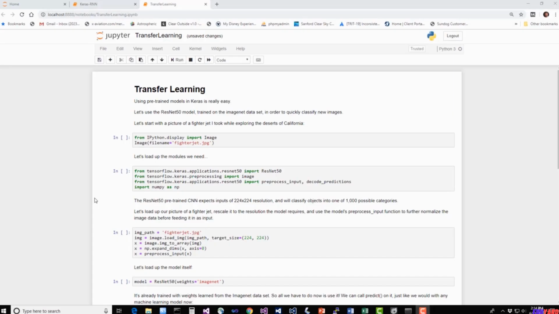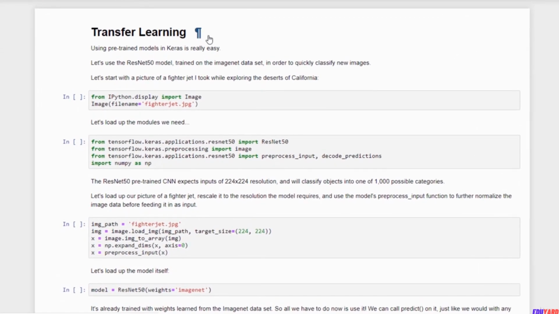So let's dive into transfer learning. Open up the transfer learning notebook in your course materials and you should see this, and you will soon see just how crazy easy it is to use and how crazy good it can be. So we are going to be using the ResNet 50 model here. This is used for image classification, so it's an incredibly easy way to identify objects in arbitrary images. So if you have a picture of anything, maybe it's coming from a camera or video frames or what have you, this can tell you what's in that picture pretty reliably, it turns out. So let's have some fun with it.